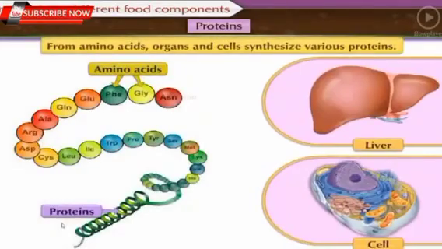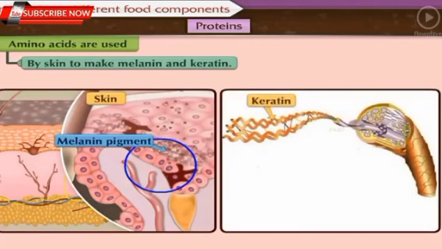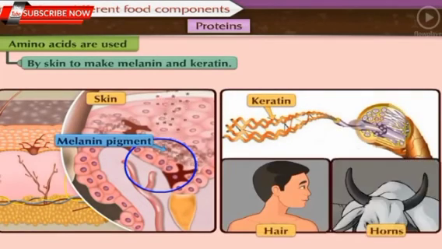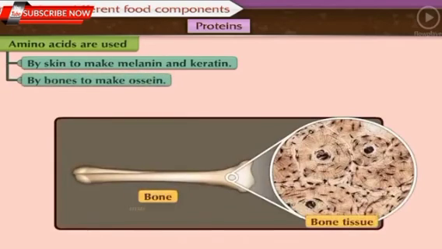From these amino acids, organs and cells synthesize various proteins necessary for themselves and for the whole body. For example, amino acids are used by skin to make melanin, the pigment, and keratin, the key structural material of hair, horns, etc. By bones to make ossein, the collagen compound in the bone.